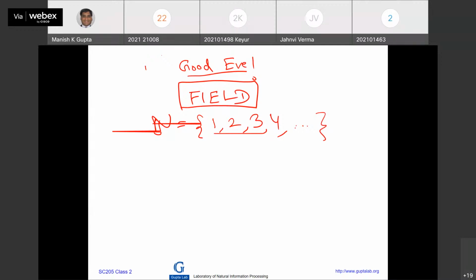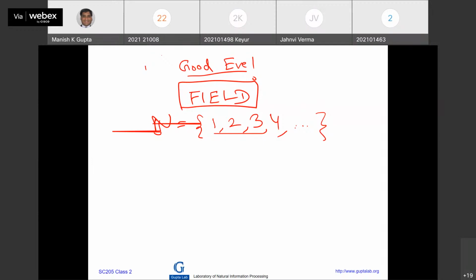So the set of natural numbers is 1, 2, 3, 4, 5, 6, and so on up to infinity, right? But then there was a problem in society. I am telling you because now you understand some mathematics, the kind of problem they faced solving certain kinds of equations, which was difficult.